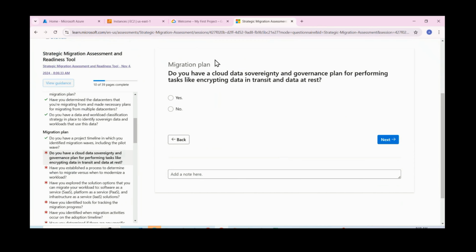Do you have a cloud data sovereignty and governance plan for encrypting data in transit and data at rest? Yes, we can say, we need this encryption mechanism also. Three modes are there, right? Data in transit, data at rest, data in use. We need to secure the data while doing a transaction, while storing the data, while sharing the data from one place to another place. These three stages we need.